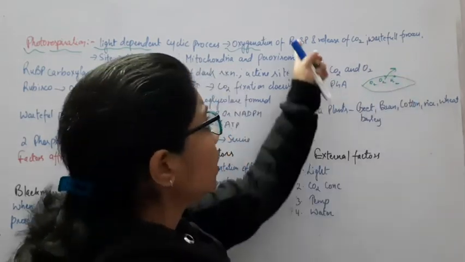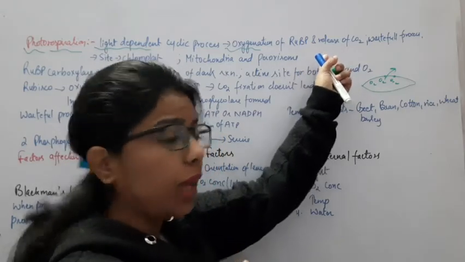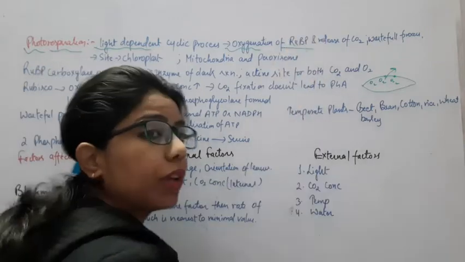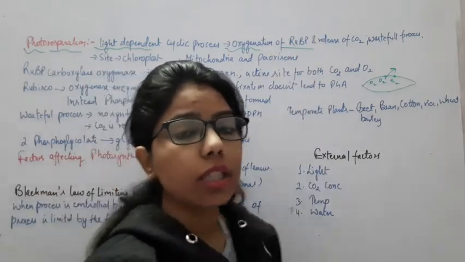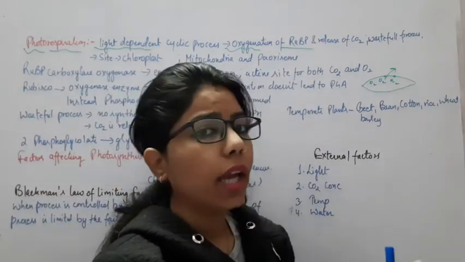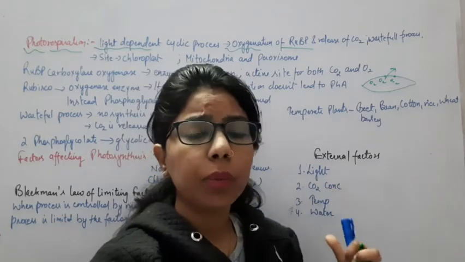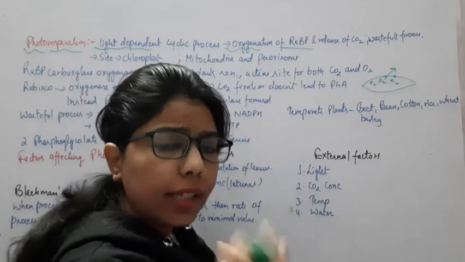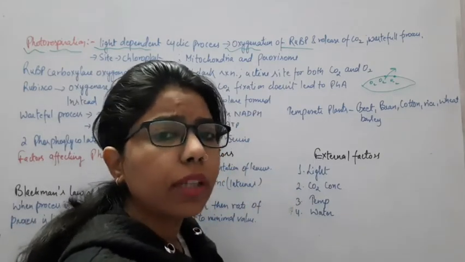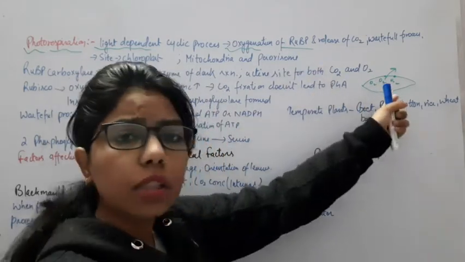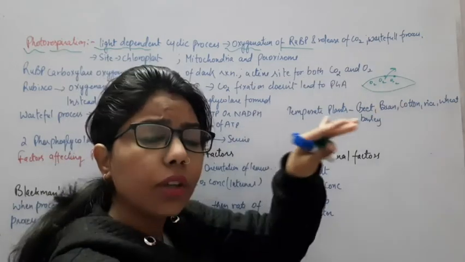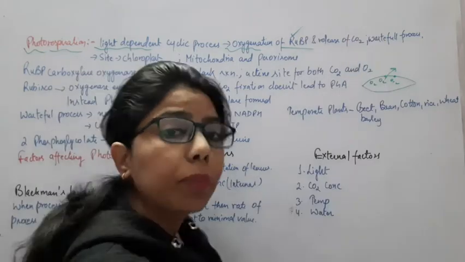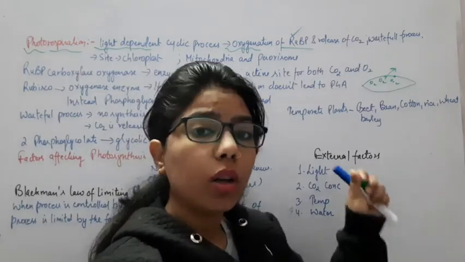Okay, so now what exactly is going to happen? This RuBP, okay, because RuBP is present where? In the bundle sheath cells of the C4 pathway. And in case of the C3 pathway, RuBP is present in the mesophyll cells. So this RuBP is an acceptor of CO2. Okay, it is the primary acceptor of CO2, so it should accept the CO2. But here, instead of accepting the CO2, what will it accept? Sorry, it will accept the oxygen.